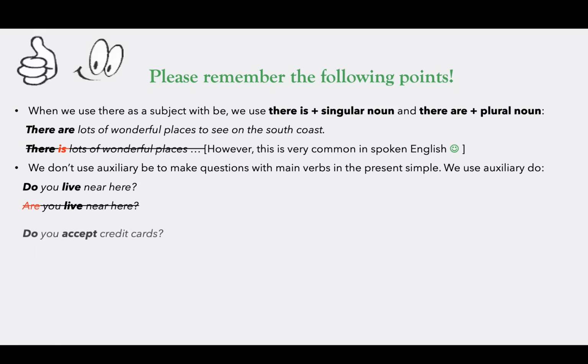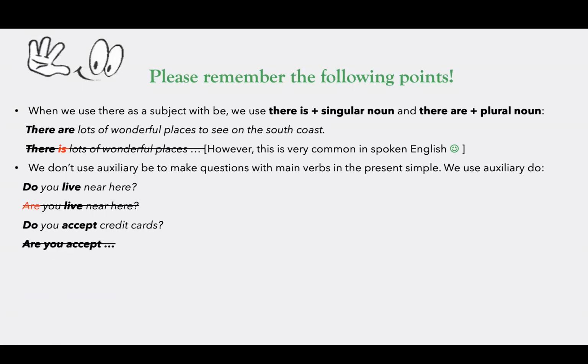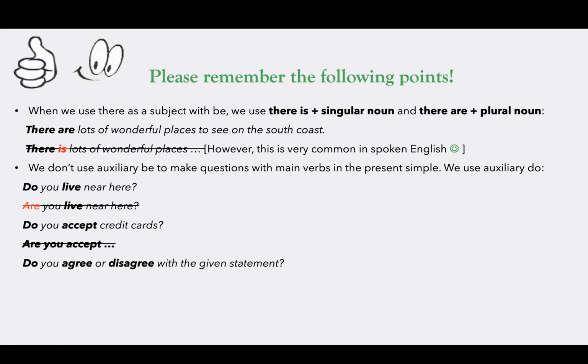It's not correct. Do you accept credit cards? You go into a shop, you enter a store, and you ask, do you guys accept credit cards? Do you accept? Accept is a verb, and then we need to use simple present tense. Can you say, are you accept? No, because are or to be is used only while talking about an adjective, a prepositional phrase, or a noun. Remember it. Or you can use present continuous tense, right? But here, we generally don't use accept in present continuous tense. We don't say, are you accepting? It's not that common. This is another common problem among non-native English speakers.